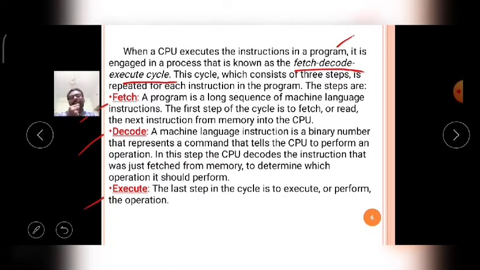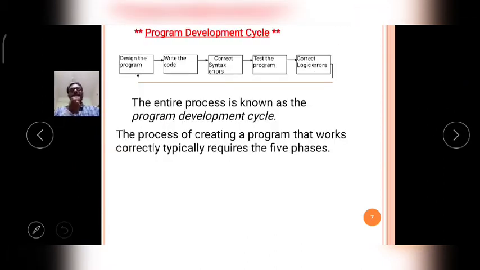So a Python program is executed by the Python interpreter. Okay, like that, the Python program is executed. Now, the program development cycle.